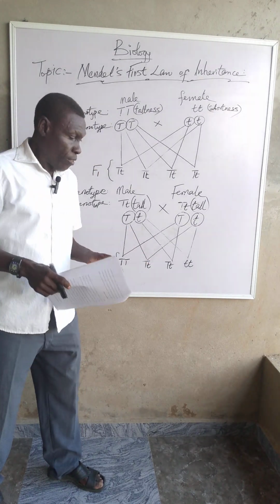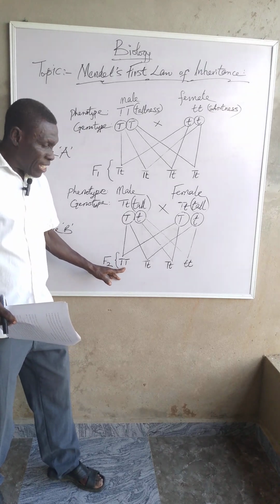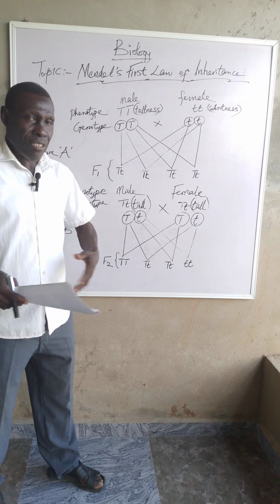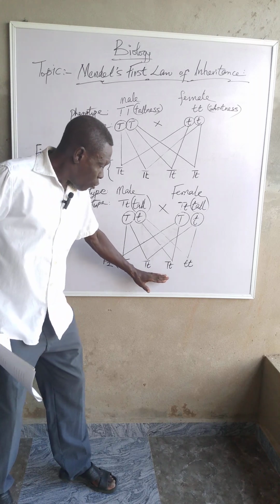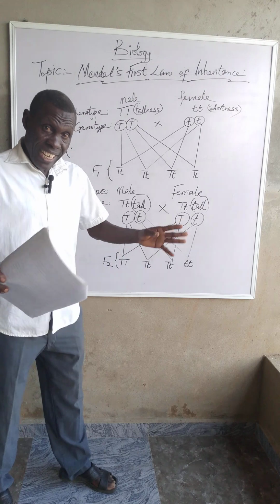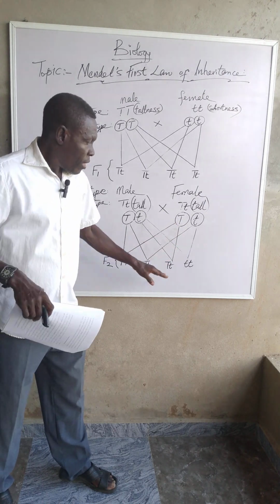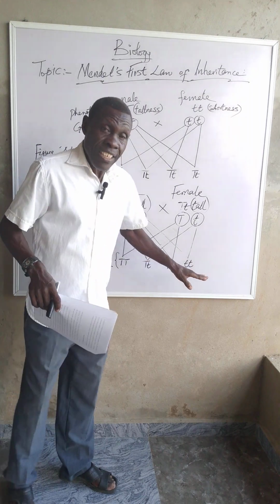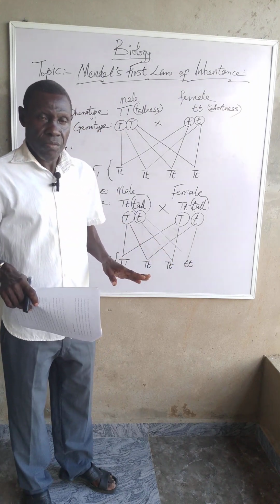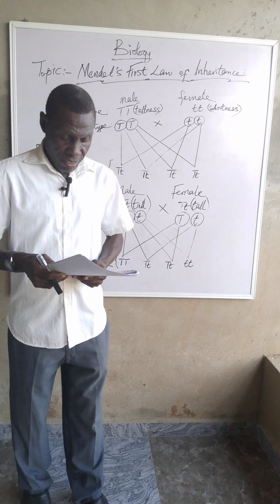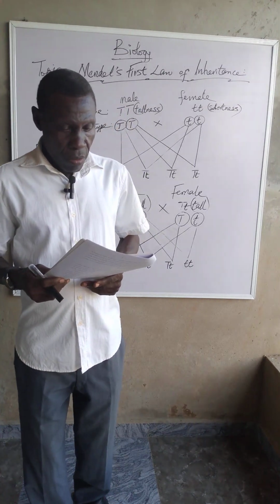The tall one is purely tall and doesn't carry any short gene. The other two that appeared tall physically were carrying the short gene. Then this fourth child is purely short. All the genes in him or her were short genes.